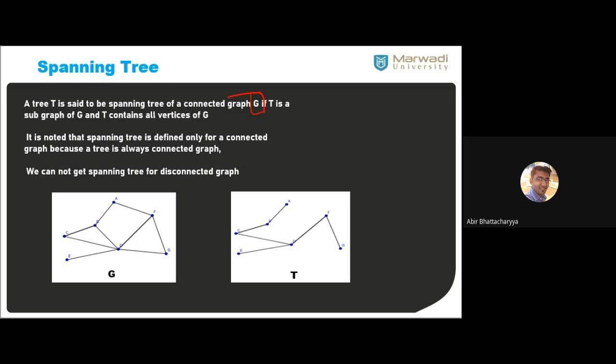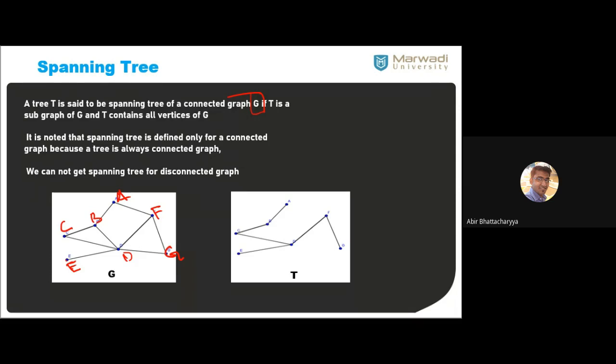So how many spanning trees are possible for any graph G? Only one spanning tree possible, or more than one? For example, this is G, this is the graph. This is A, B, C, D, F, G, E. So this is the graph.